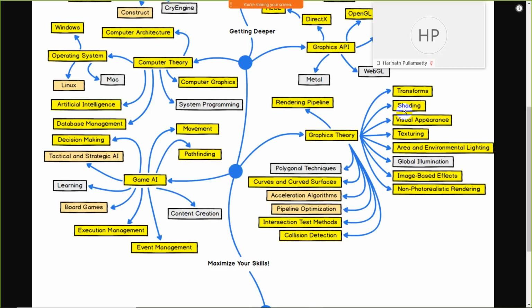After that, pipeline optimization. In case multiple processes are executing in your game, the game should be executed according to priority for your game development. After that, we have intersection test methods. After that, collision detection.